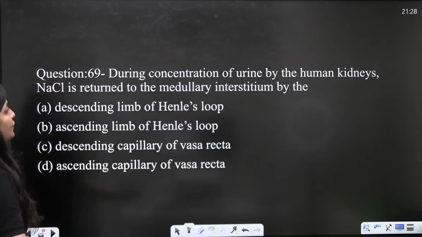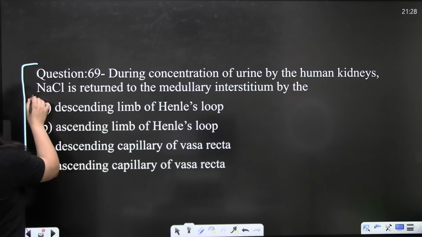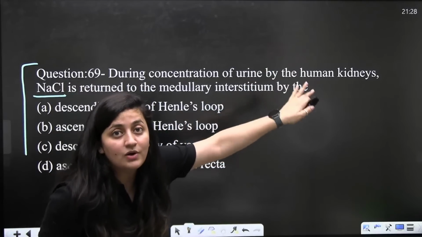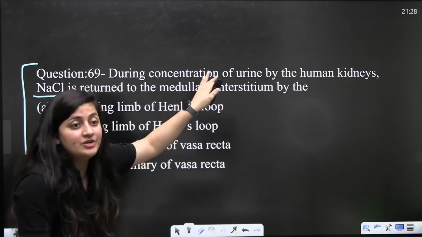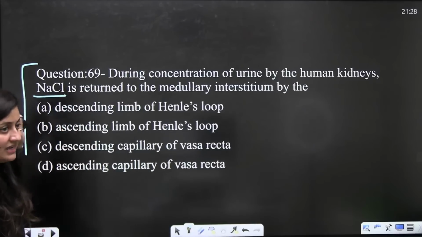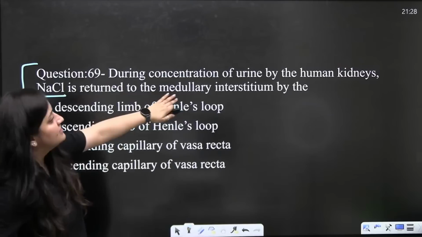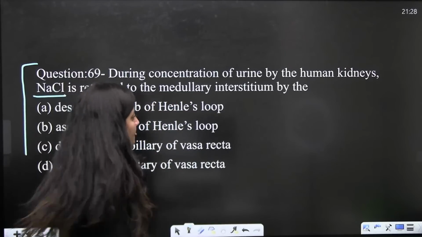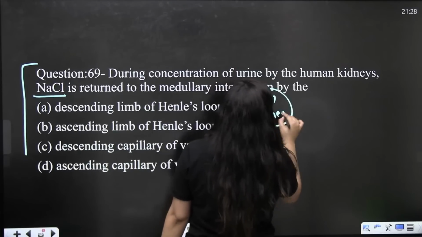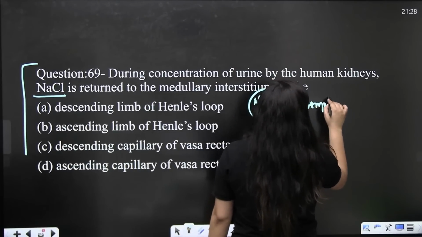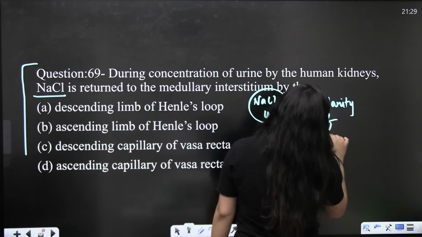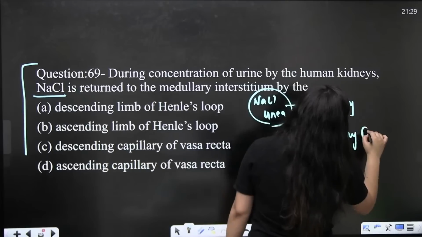Now the next question: during the concentration of urine by the human kidney, NaCl is returned to the medullary interstitium. We have even covered it in our human physiology marathon. Remember that NaCl and urea maintain the osmolarity of the medullary fluid.